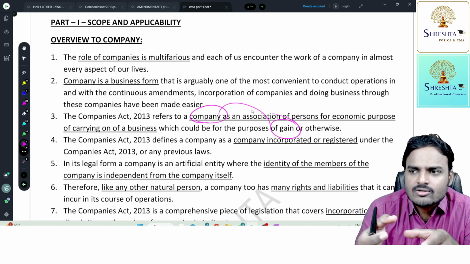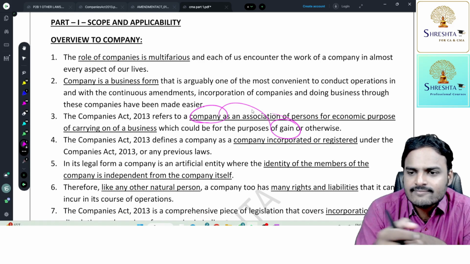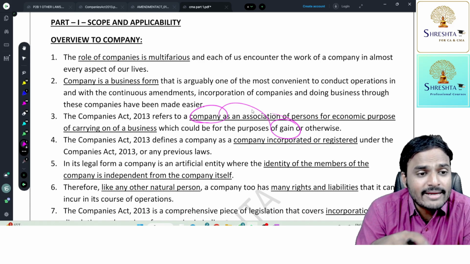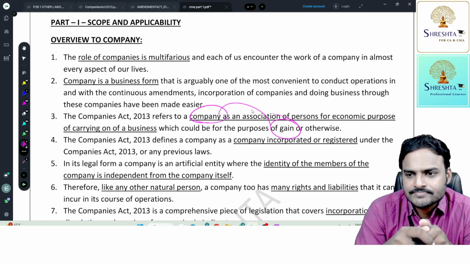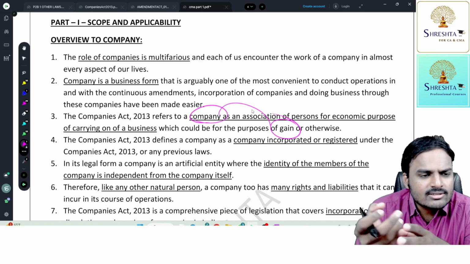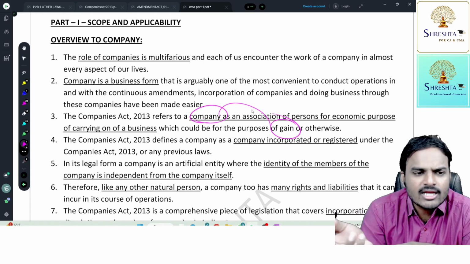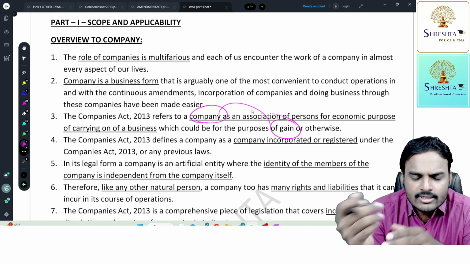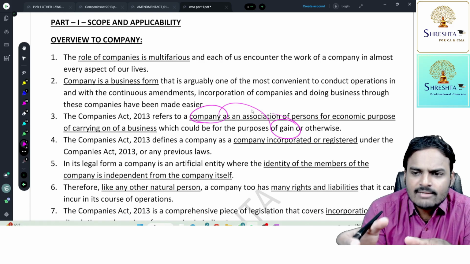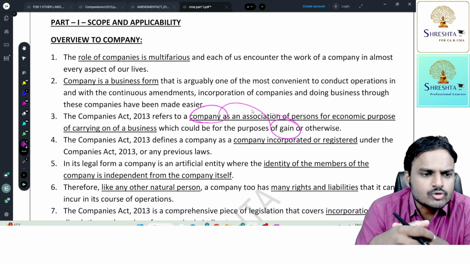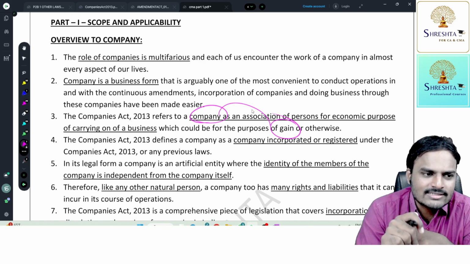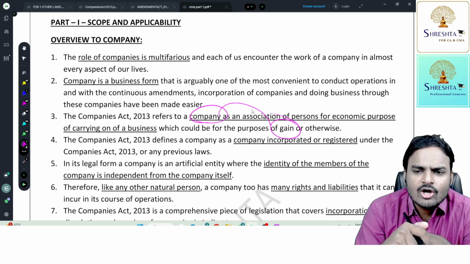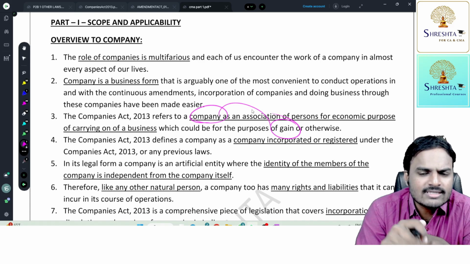Examples are Reliance Foundation, Tata Steel Foundation. So these are companies, but their main objective is not to do business. Their main objective is to serve the society. So Reliance Industries Limited, Tata Consultancy Services, Adani Power, and Asian Paints, all these companies, their main objective is to do business and to earn profits. The Companies Act 2013 defines a company as a company incorporated or registered under the Companies Act 2013 or any previous law. So this is the definition of the company.